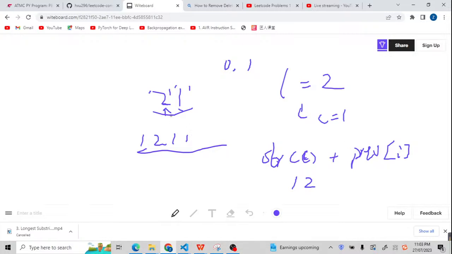But what about the next? When the I goes to here, we know that definitely this is not equal to the next, because there's no next number.